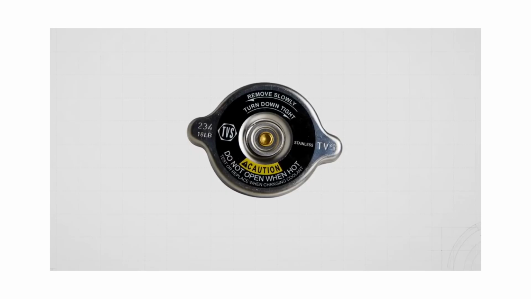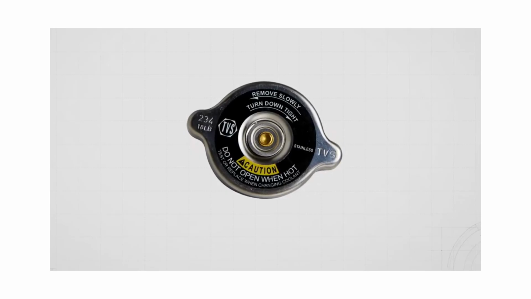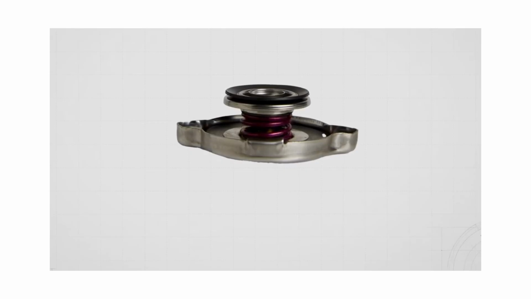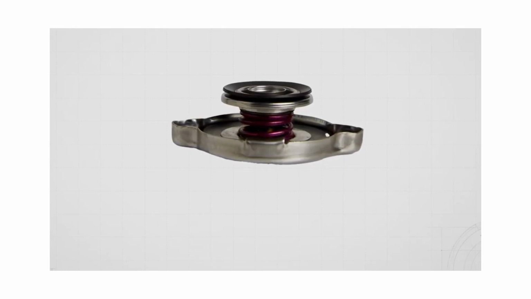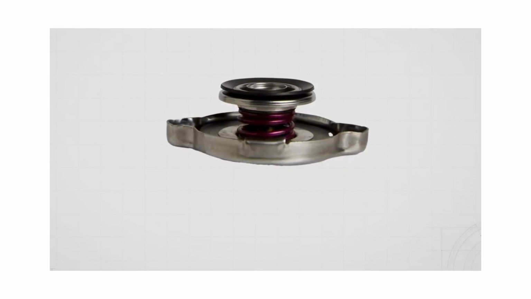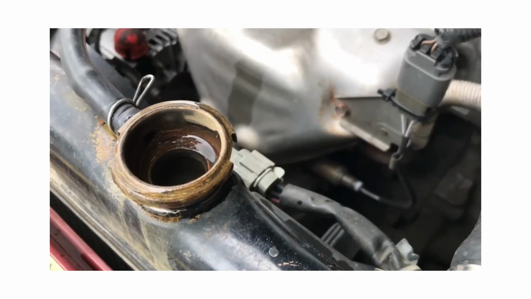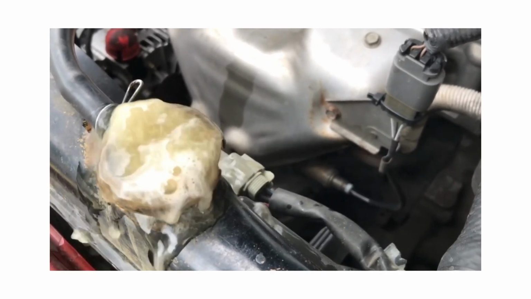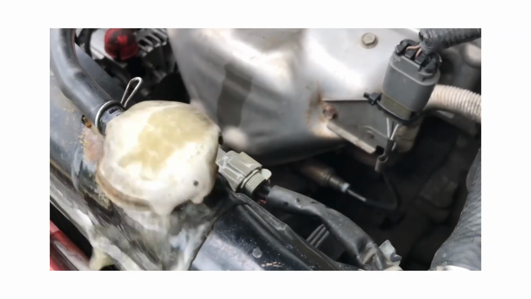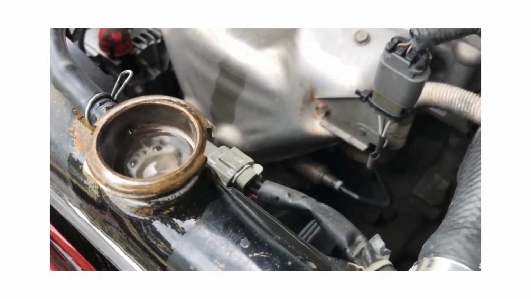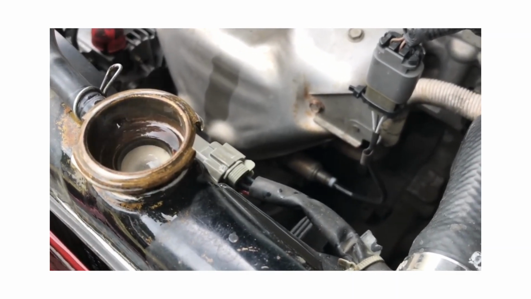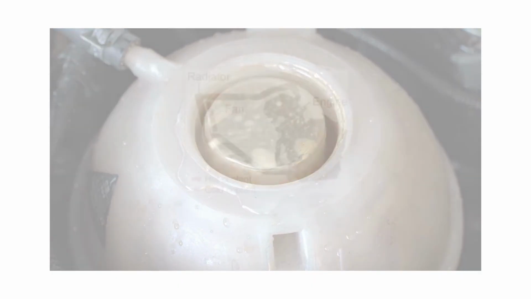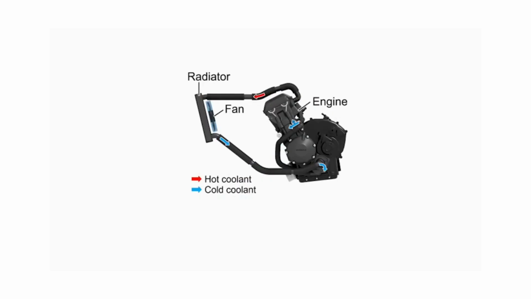You may have seen some pressure ratings written on modern radiator caps. This tells you that the radiator is pressurized. Inside this cap, there is a spring-loaded pressure valve which maintains about 1 to 1.5 bar pressure inside the system. When pressure increases, the boiling point of the liquid also increases. That is why in a pressurized system, coolant can remain in liquid state even at 120 degrees Celsius or higher temperatures. Now let's see how this coolant actually cools the engine.